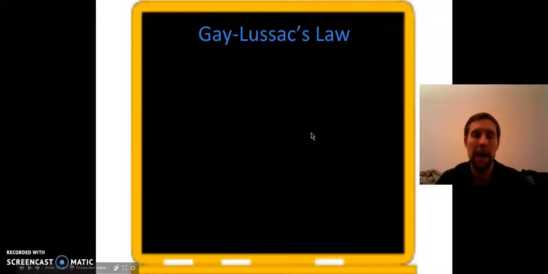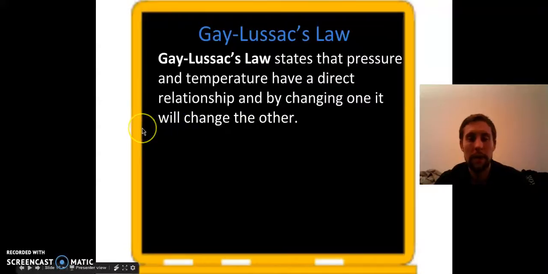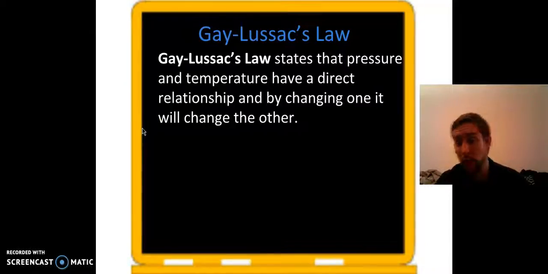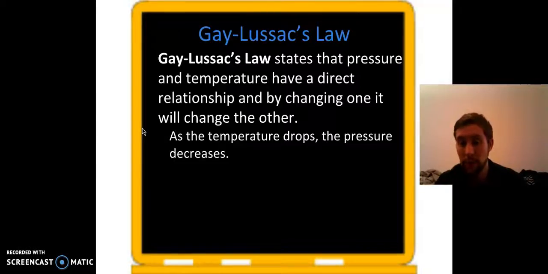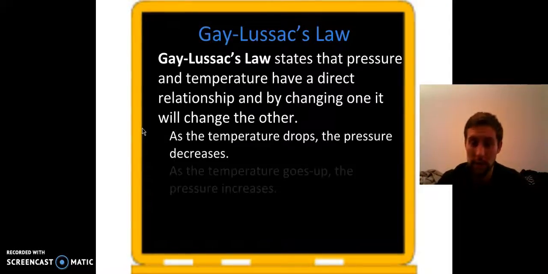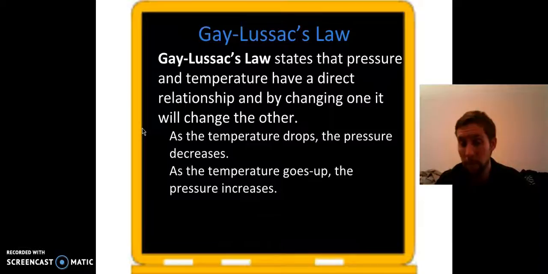Okay, last little bit of gas laws. Lussac's law is our last one. It's talking about pressure and temperature. These also have a direct relationship, meaning they change in the same direction. Same direction, direct relationship. So as the temperature drops in this one, the pressure also decreases, or as the temperature goes up, the pressure increases.